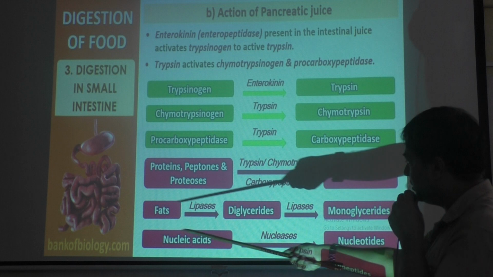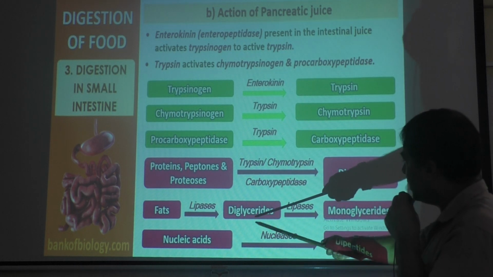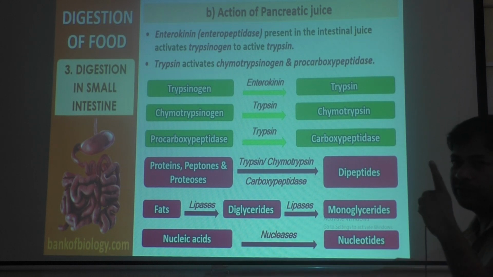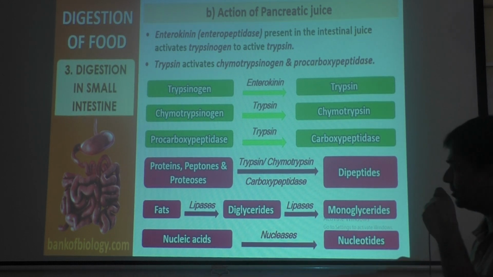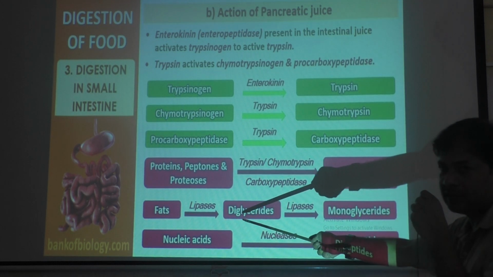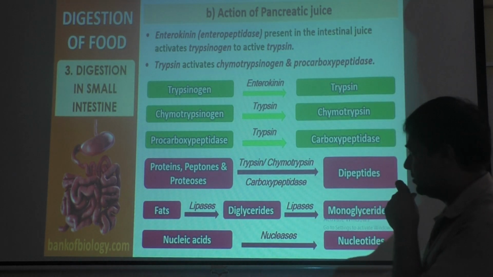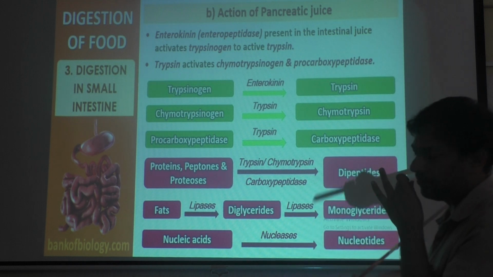From 3 fatty acids to 2 fatty acids. From 2 fatty acids to 1 fatty acid. Monoglyceride means only 1 fatty acid. 1 glycerol, 1 fatty acid. Here 1 glycerol, 2 fatty acids. Here 1 glycerol, 3 fatty acids. Glycerol is only 1 in all 3.